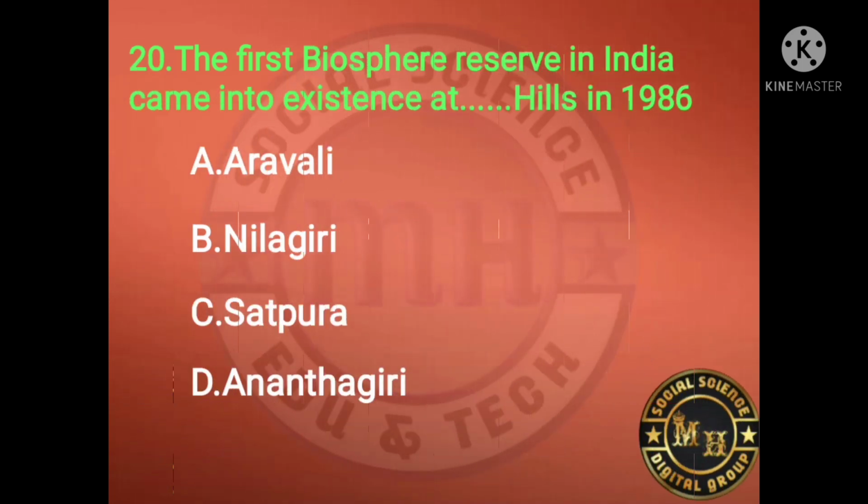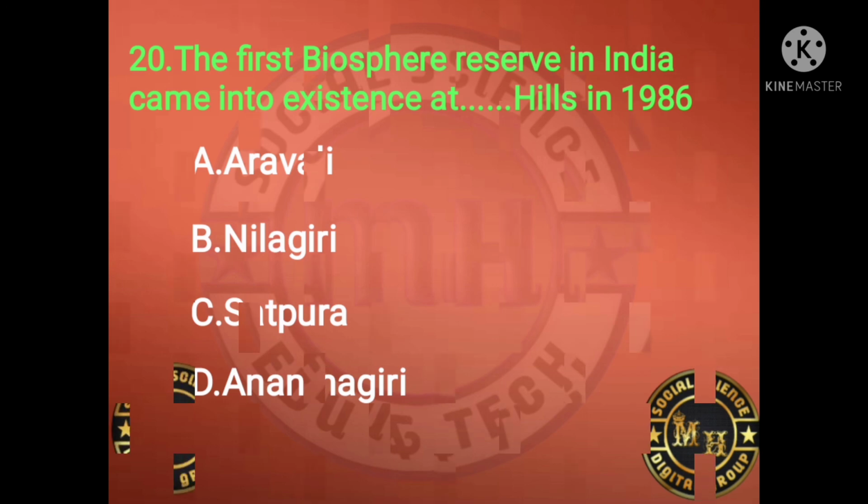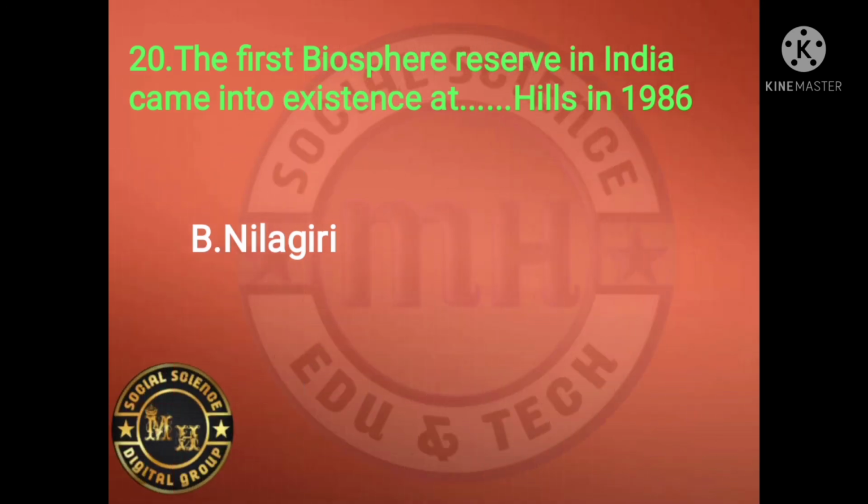And the 20th question. The first biosphere reserve in India came into existence in 1986 at Aravali, Nilgiri, Satpura, or Anantagiri. Which one is right? Nilgiri is the first biosphere reserve in India to come into existence. This is the right answer.